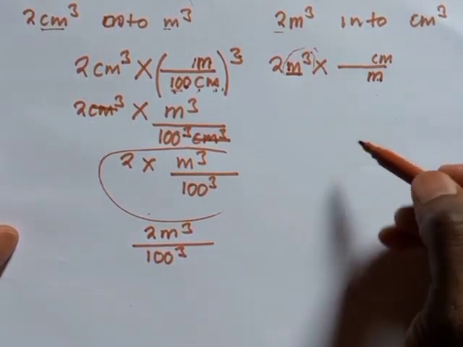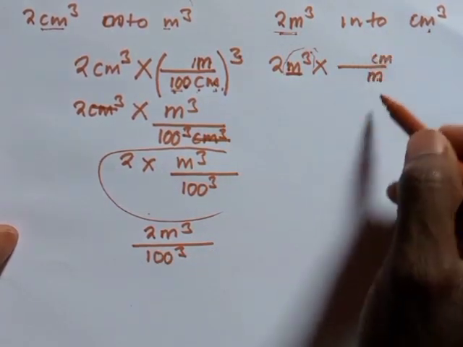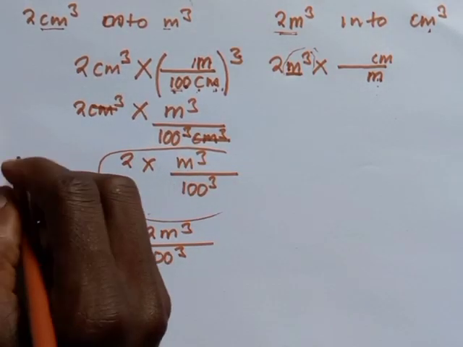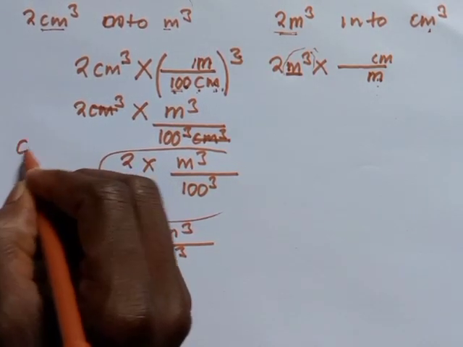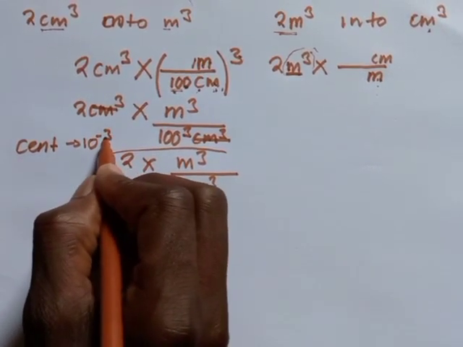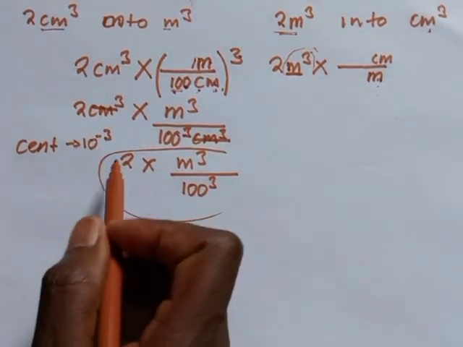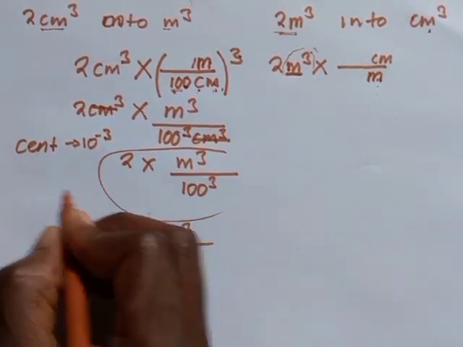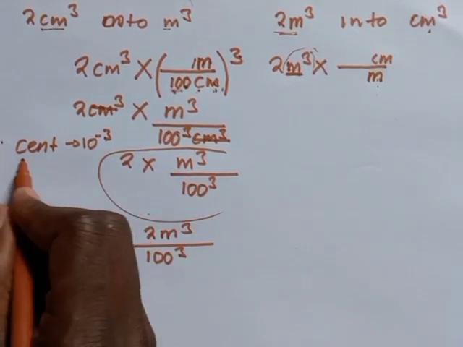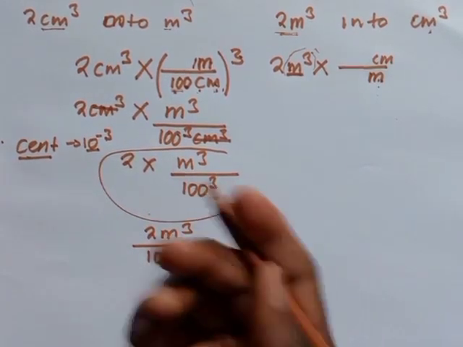The conversion has to go like this. You are trying to convert from this going to that. So how many centimeters make up a meter? Remember, because you have a prefix of cent, we said cent has to be equated to what? 10 to the power negative 3. When doing conversions, we don't write the power negative 3 again, no. Why? Because this is one and the same as you are writing centimeter. Cent has to stand on the part of this. Then meter, you just take a meter, you put it in front.